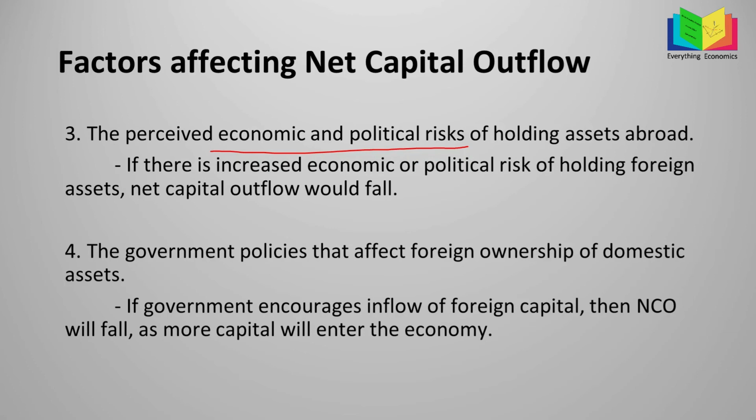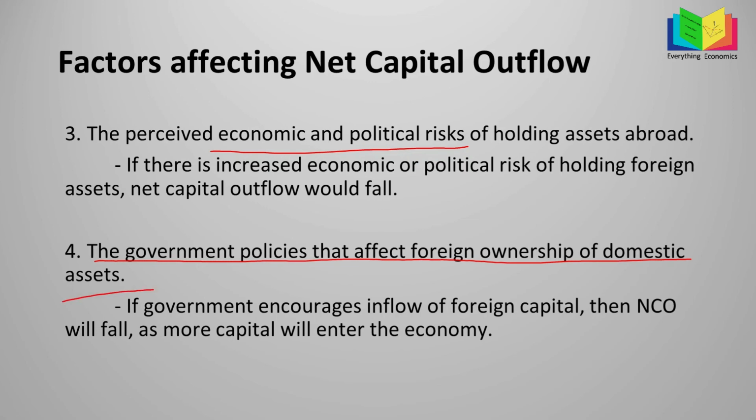And similarly, if the economic and political risks in a certain country reduce, then the American residents would feel safe to invest in that country, and their holdings of foreign assets in that country might increase. So that is the third factor. And the last factor is the government policies that affect foreign ownership of domestic assets.